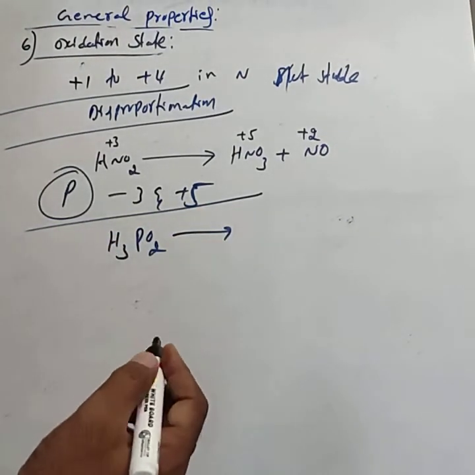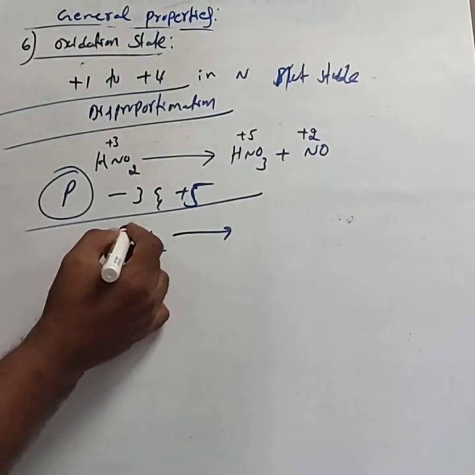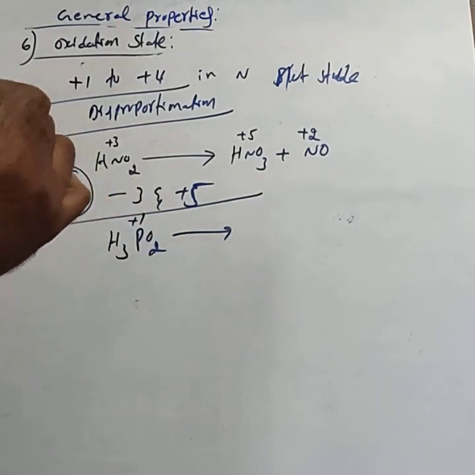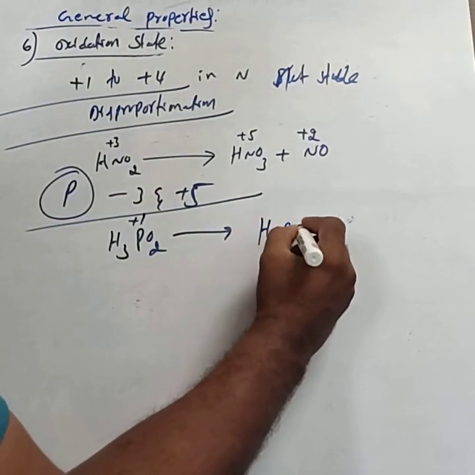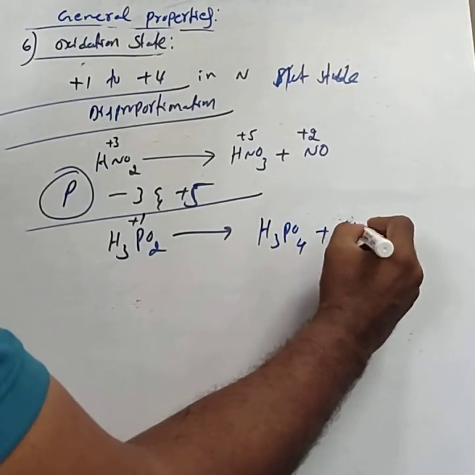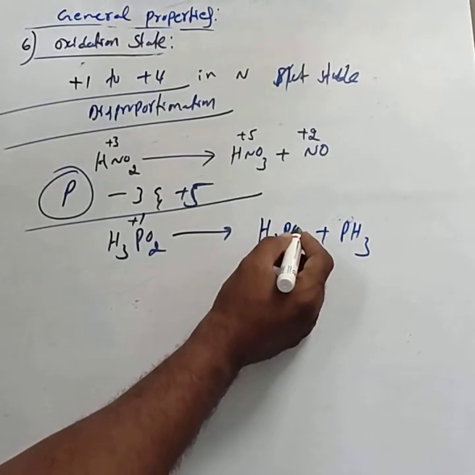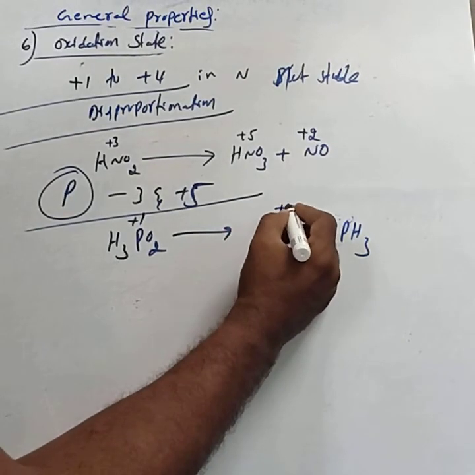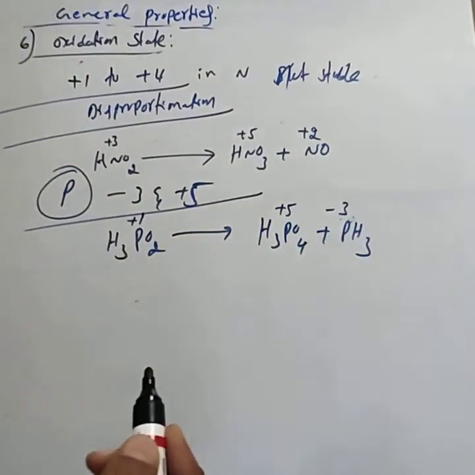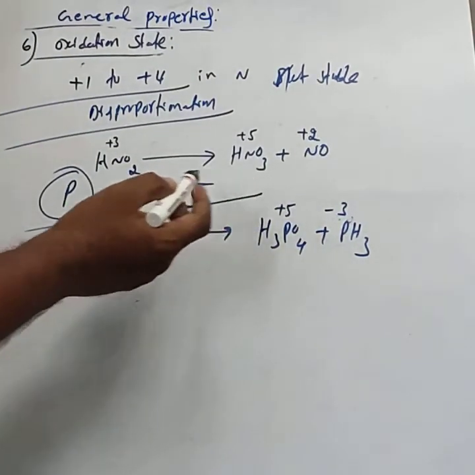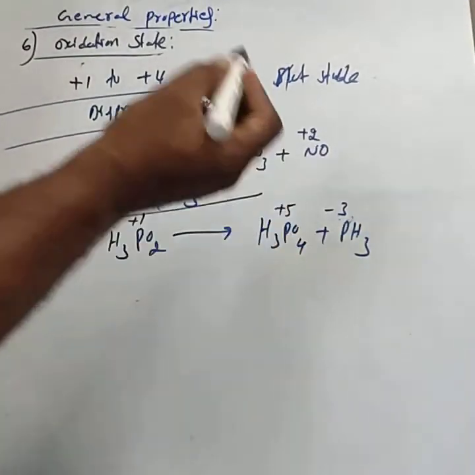The oxidation state of phosphorus: oxygen gives -4, hydrogen +3, so it becomes +1. H3PO2 disproportionates into H3PO4 and PH3. In H3PO4, phosphorus is +5, and in PH3, phosphorus is -3. So phosphorus always disproportionates into -3 and +5 only.